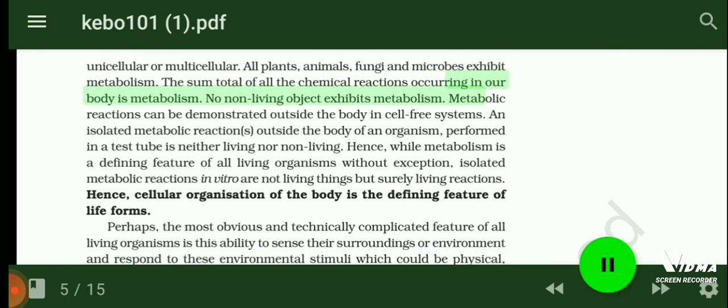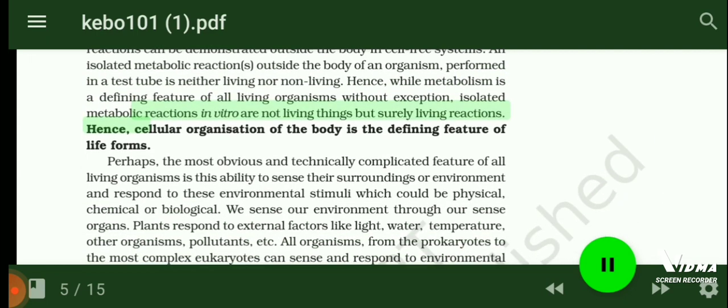Metabolic reactions can be demonstrated outside the body in cell-free systems. An isolated metabolic reaction outside the body of an organism, performed in a test tube, is neither living nor non-living. Hence, while metabolism is a defining feature of all living organisms without exception, isolated metabolic reactions in vitro are not living things but surely living reactions. Hence, cellular organization of the body is the defining feature of life forms.